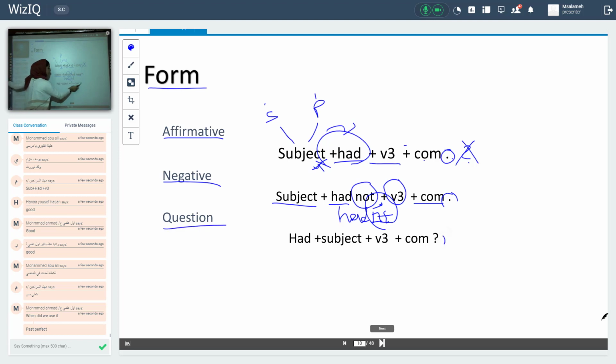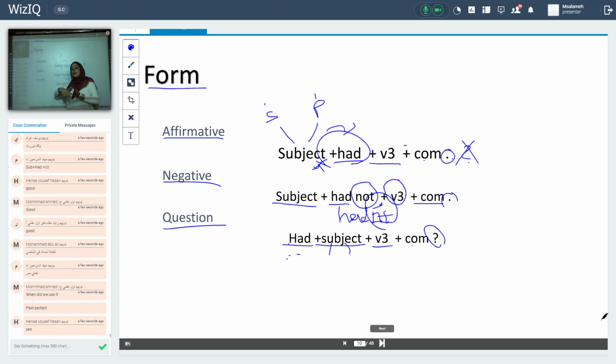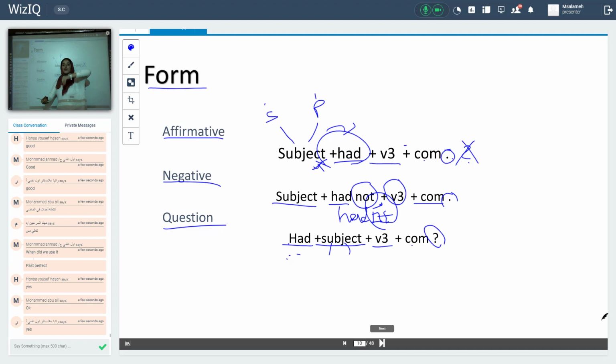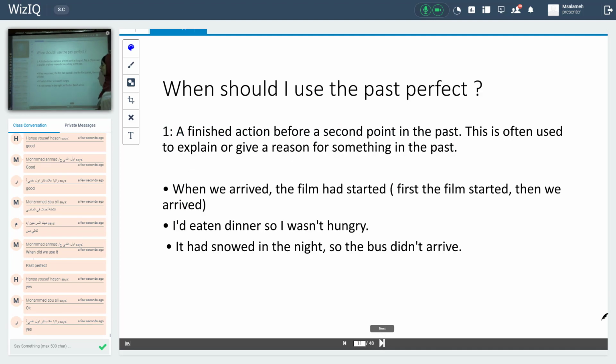Question. Here I have a question mark. That means this is a direct question. It starts with the helping verb had. Had, that means it's something in the past. Had, followed by subject, singular or plural, it doesn't matter. Okay, and verb 3, complement, and the question mark. It's clear, okay, the definition: when I see that I have two actions that happened in the past, but the first action had happened before the other action.